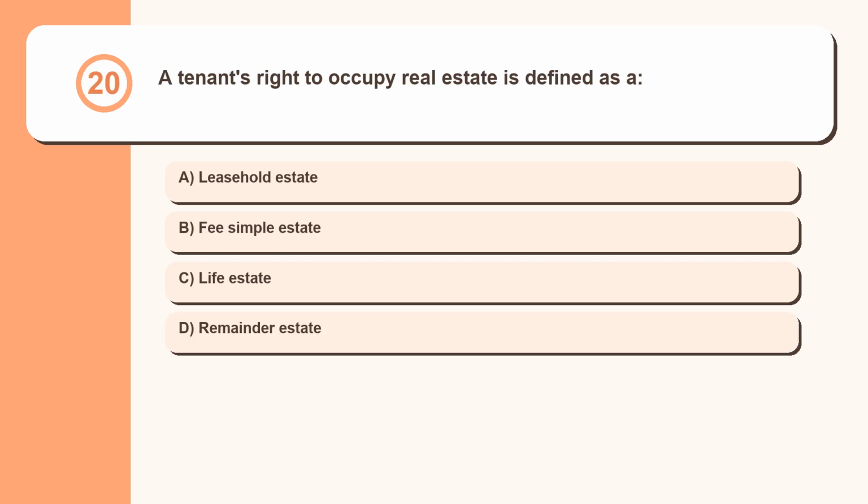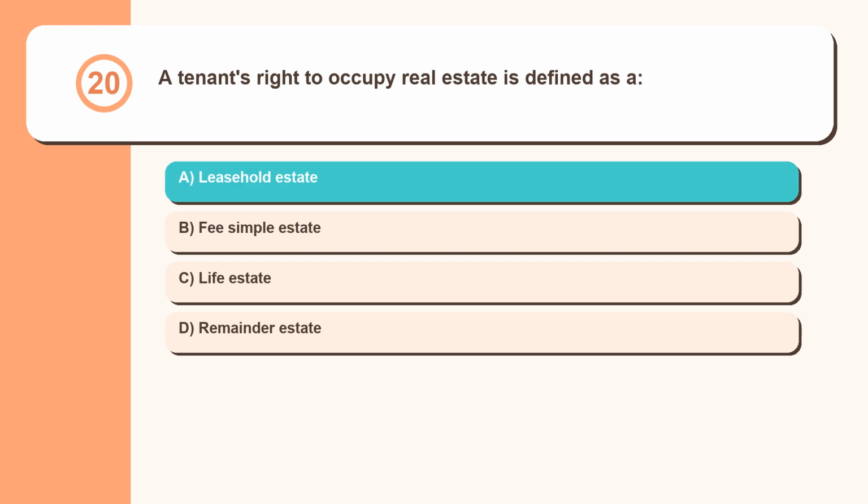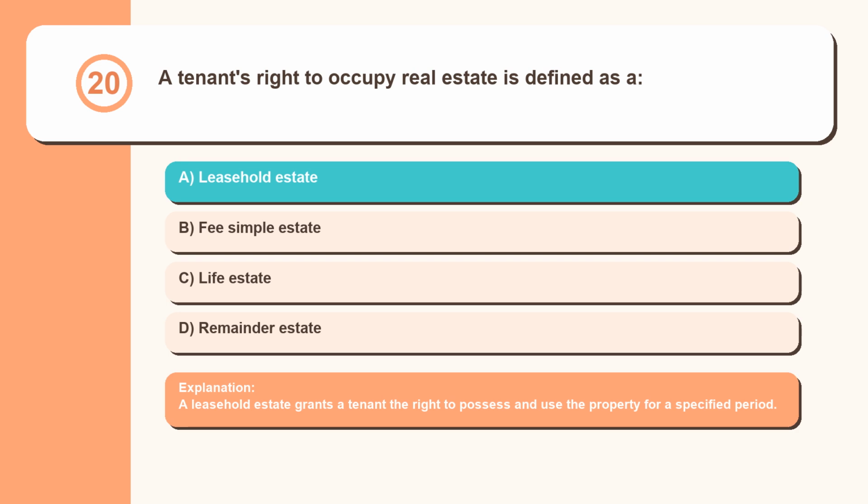Question 20. A tenant's right to occupy real estate is defined as a leasehold estate, fee simple estate, life estate, remainder estate. A leasehold estate grants a tenant the right to possess and use the property for a specified period.